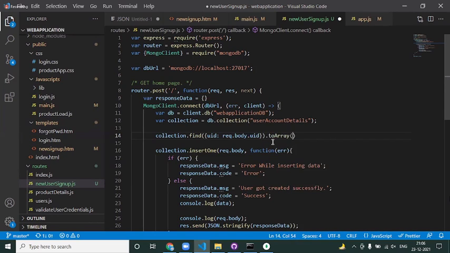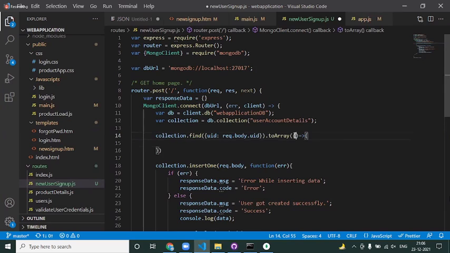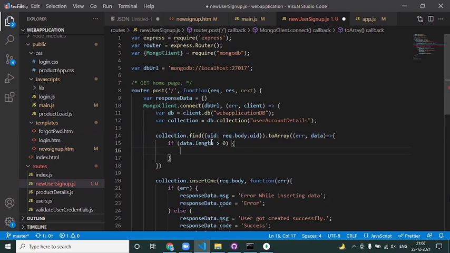Now I say to array, which is going to come with a callback method. Under this, we are going to have some error, comma data. Now, if I say if data dot length greater than 0, can I say that user already exists? Understood, everyone? What I'm doing is finding the user who is having the user ID we are about to insert. If I get some data, obviously user is there. If I don't get some data, obviously user is not there. Am I clear?